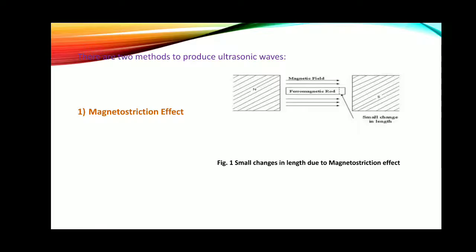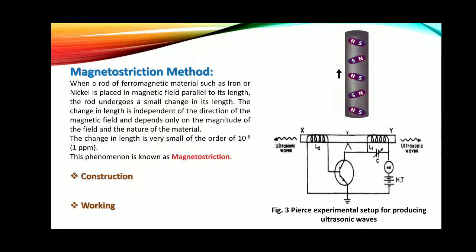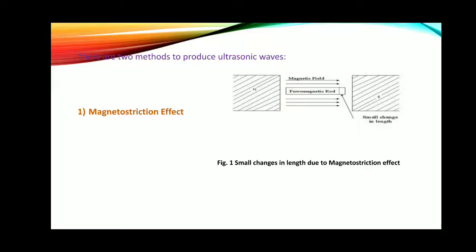Or we can say that if the applied frequency is of the order of ultrasonic frequency, the rod sends out ultrasonic waves. So this is nothing but the effect of magnetostriction, which was explained by the scientist Joule. Now the same effect we can see in this figure. There is a magnetic rod. Sometimes there is an elongation and sometimes a contraction in this rod, but this elongation and contraction is very small. This effect is called the magnetostriction effect.